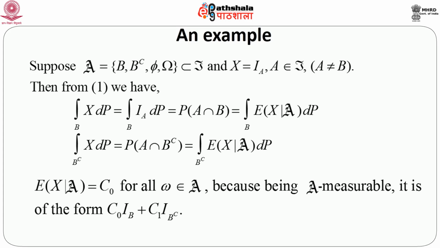So, now this function is script A measurable. So, this must be of the form C0 I_B plus C1 I_B complement. C0 is a constant over B, and C1 is another constant whenever the event belongs to B complement. So, from here for every omega belonging to B, we can immediately write expectation of X given script A equals C0.